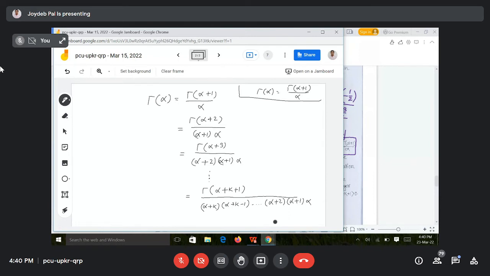So I am assuming that I got this alpha plus k plus 1 now positive. I can stop here. So in that way, I can find the gamma of a negative real value. Any doubt? No, sir.